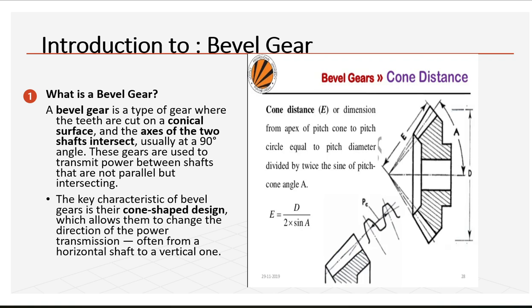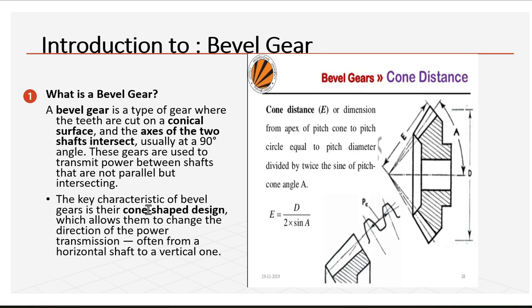Now we are looking at what is bevel gear. A bevel gear is a type of gear where the teeth are cut on a conical surface and the axes of two shafts intersect, usually at a 90-degree angle. These gears are used to transmit power between shafts that are not parallel but intersecting. Now, what is cone distance? Cone distance is the dimension from the apex of the pitch cone to the pitch circle.